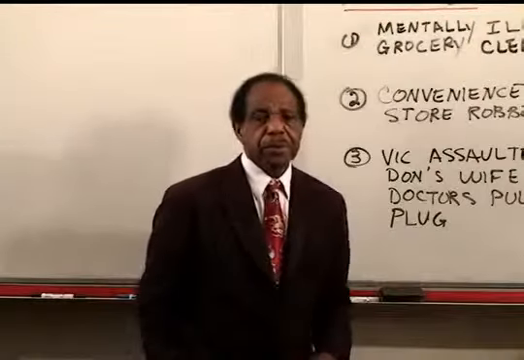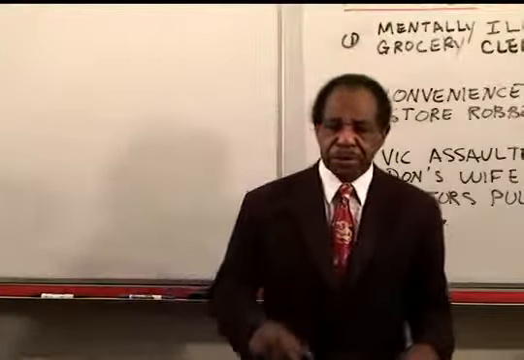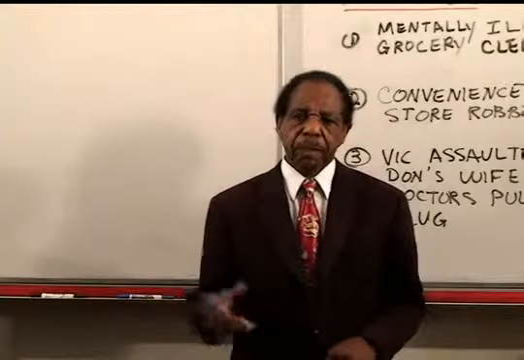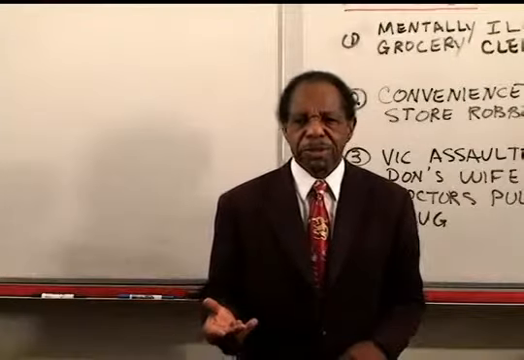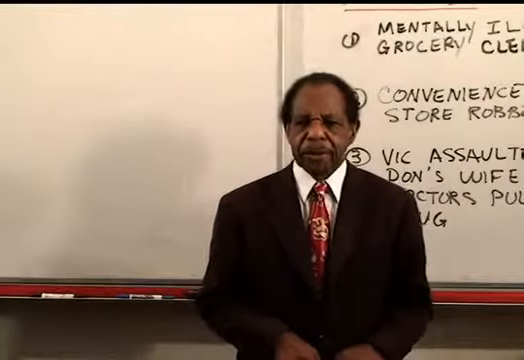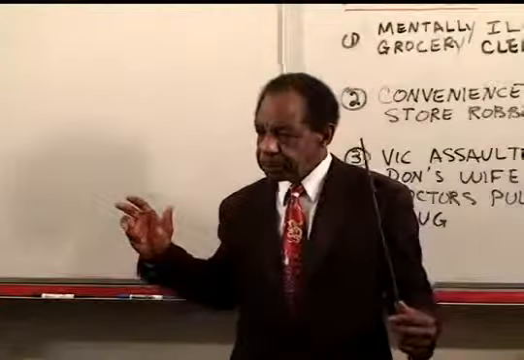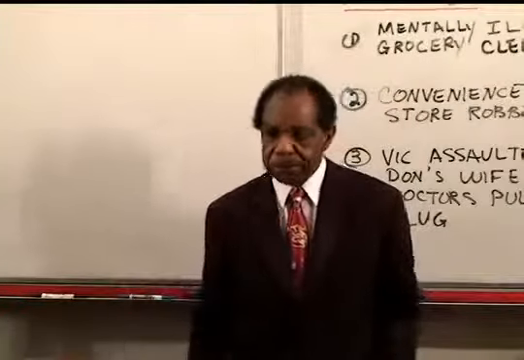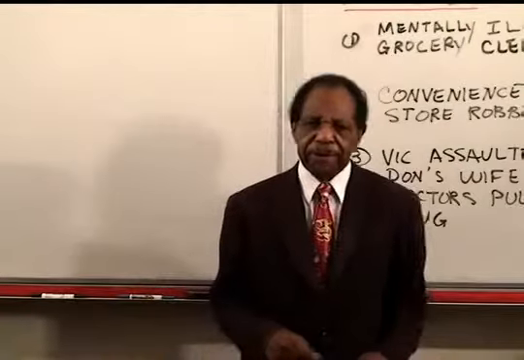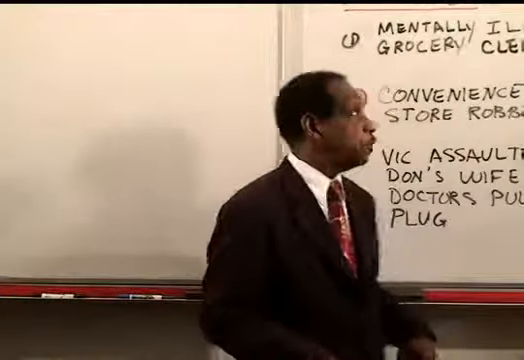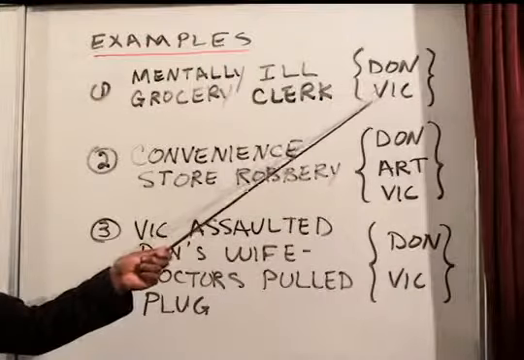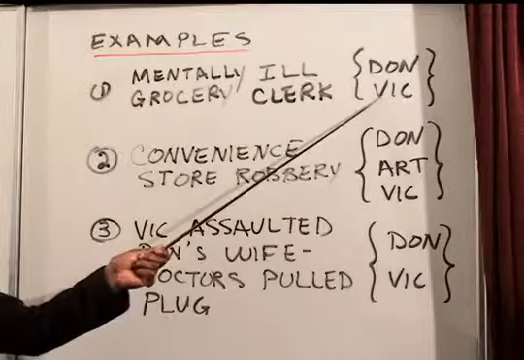Now this clerk had been in and out of mental institutions for all of his life and was working at the grocery store and got into an argument with a customer who said that the clerk was blocking the aisle. The clerk, in a rage, pushed the person, says, "I'll kill you," and pushed him. The person fell, hit his head, and died. Don is the grocery store clerk, and Vic is the person who died.